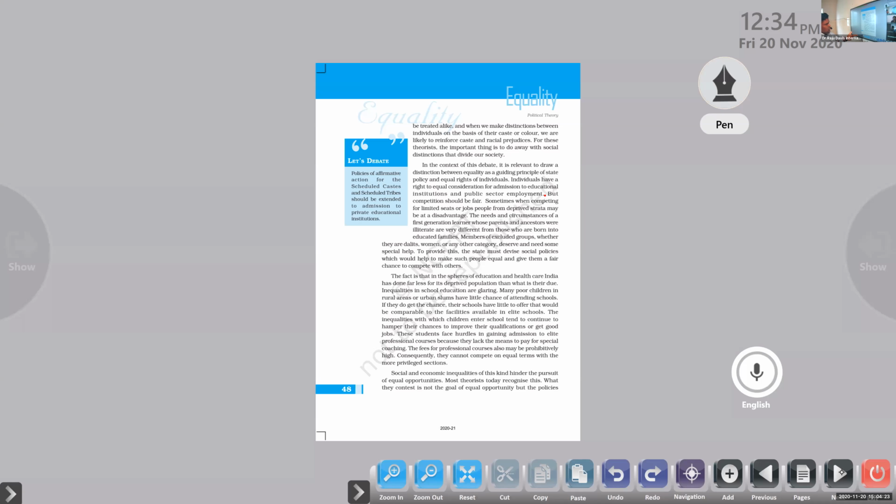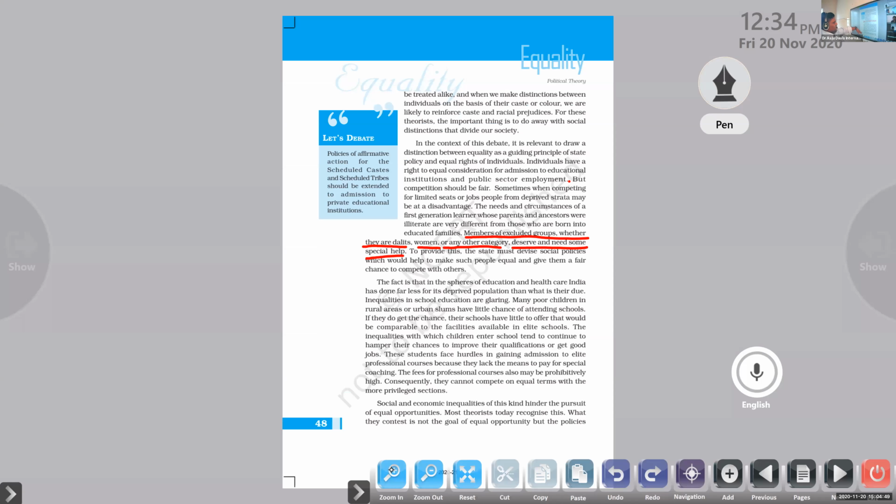So other cases also are there, right? A number of other individuals are there. They have overcome this kind of difficulties and achieved greater success. That is also a reality. So for understanding, we are discussing this aspect here. Members of excluded groups, whether they are Dalits, women, or any other category, deserve and need some special help. So that's it. In this case, we come to a conclusion.